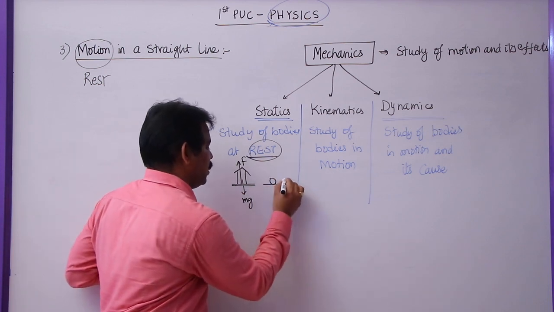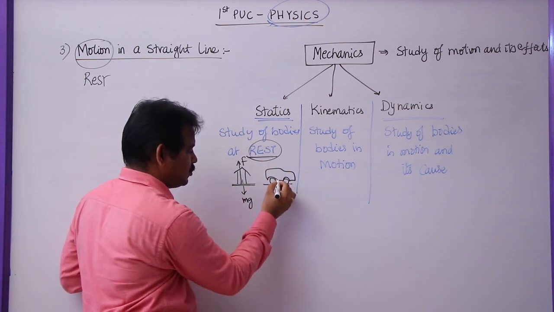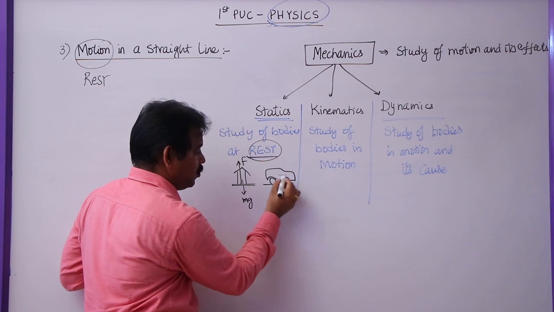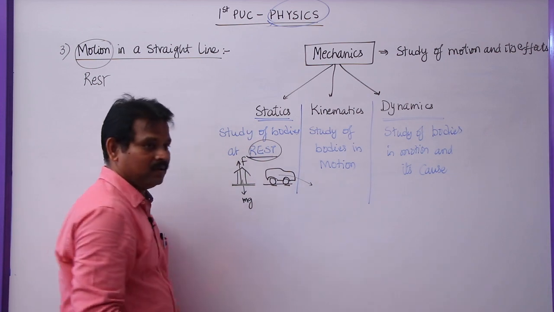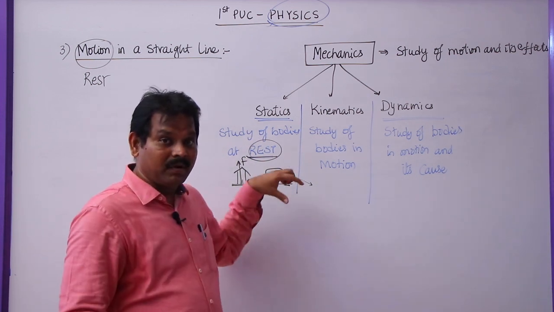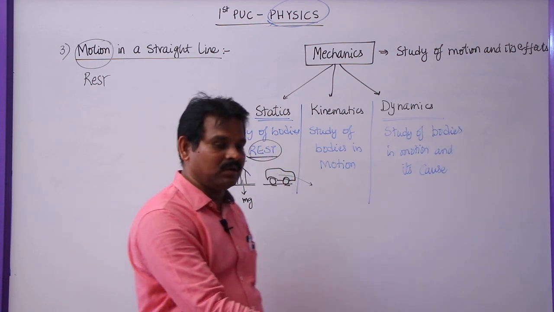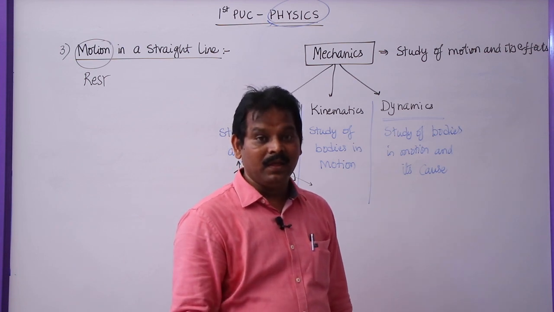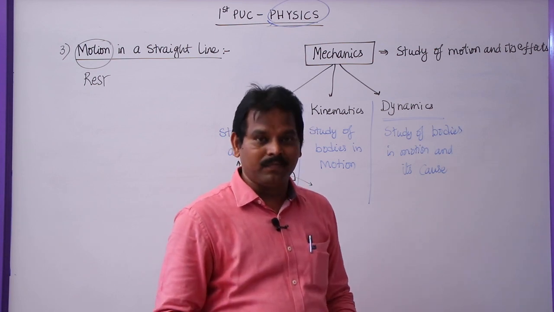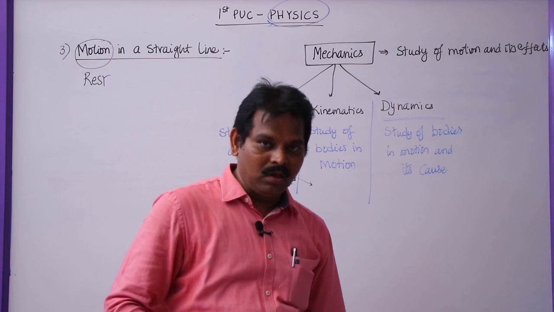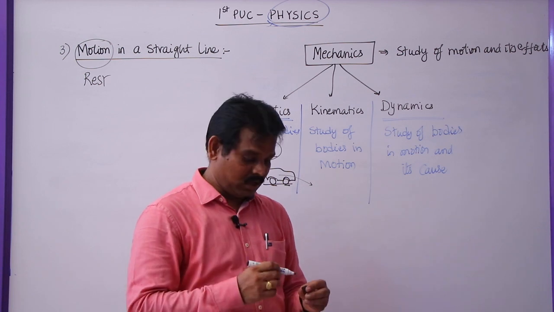Similarly, if you park your car in front of your house, here also the weight is acting downwards, and next day if you take this car from here to somewhere, you can see the marks on the earth. That means the effect of the car which was previously at rest can be seen on the surface of earth. While walking on sand, you can see the footsteps in the sand. If you stand for a long period of time on the sand and then remove one of your legs, you can see the footsteps there. That means when the body is at rest, it will show some effects.